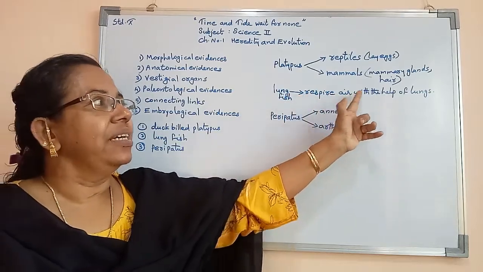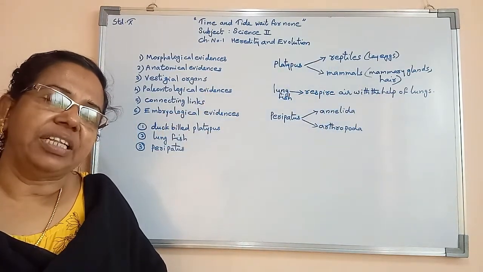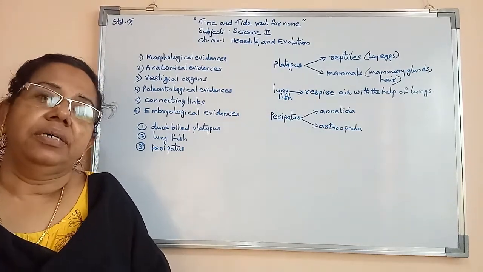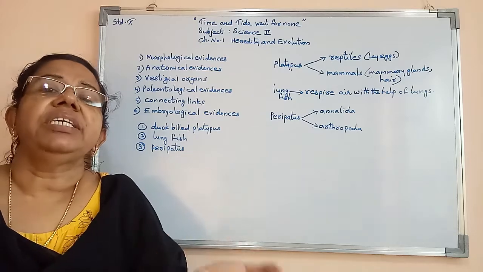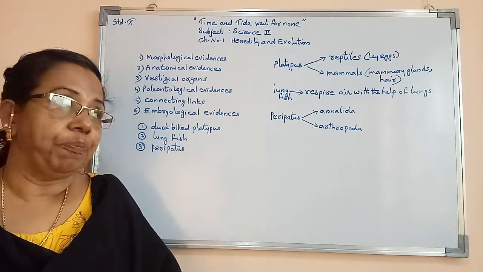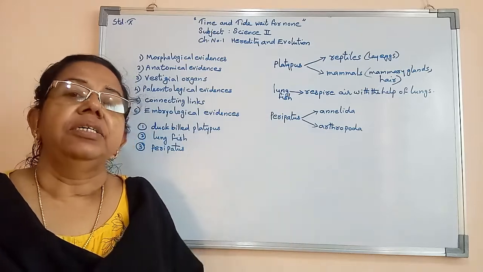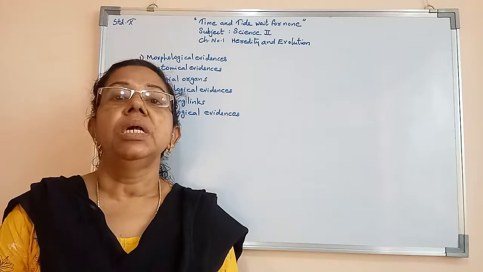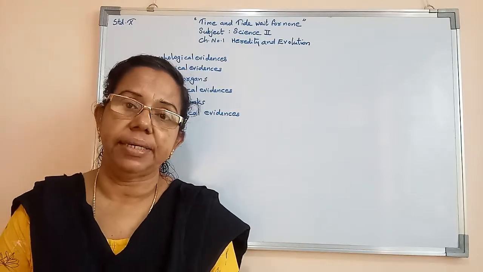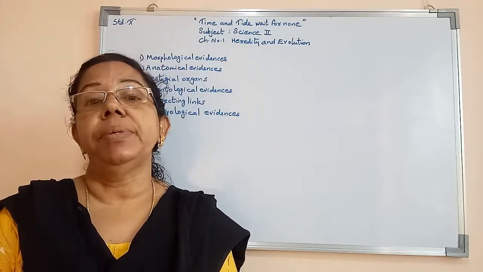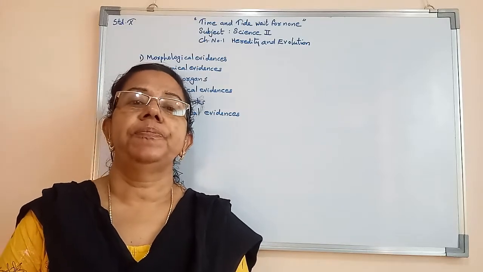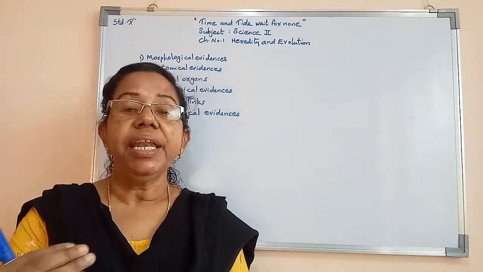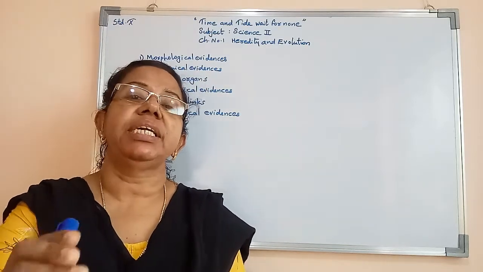Lungfish respire with the help of lungs. So we can say that this lungfish shows connecting link between fish as well as amphibians. Then peripatus shows connecting link between annelida as well as arthropoda. From connecting links we can understand that mammals evolved from reptiles and amphibians evolved from fishes. Now we will study about embryological evidence.